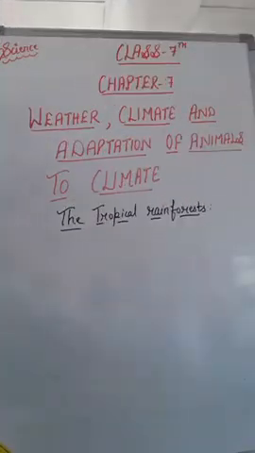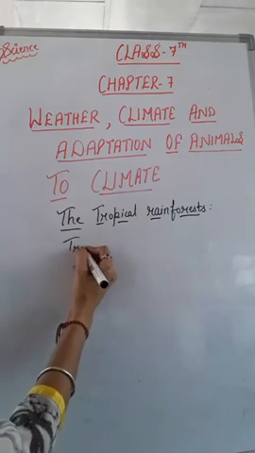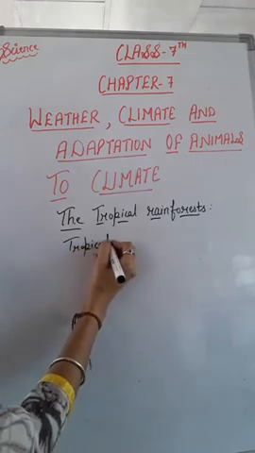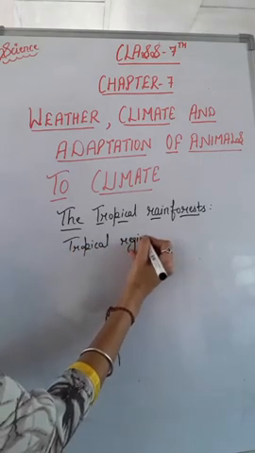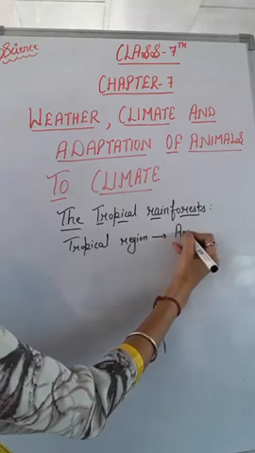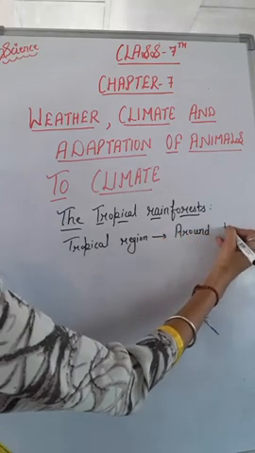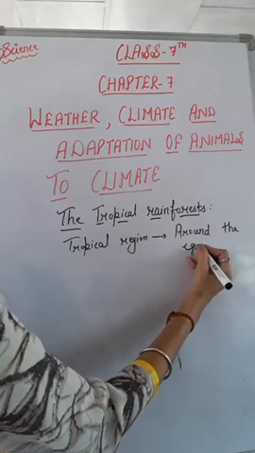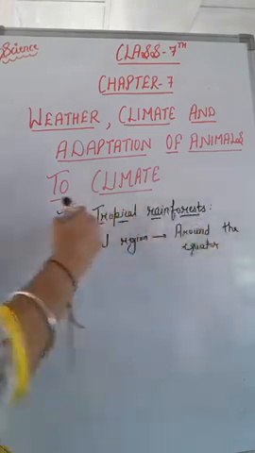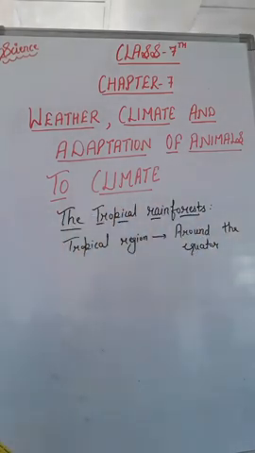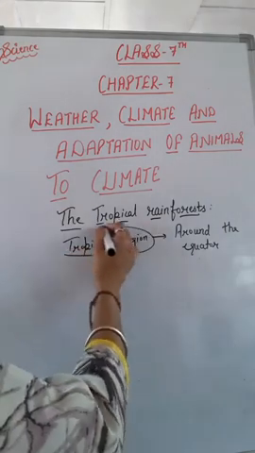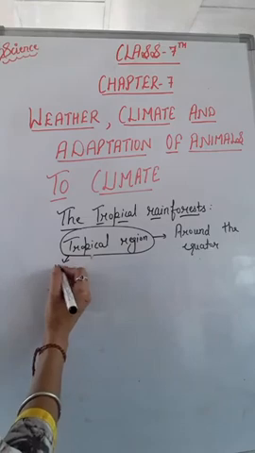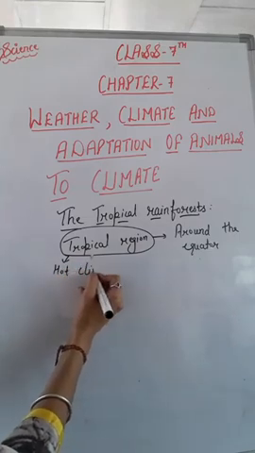The tropical regions are located around the equator. And because of that, the tropical region has generally a hot climate.